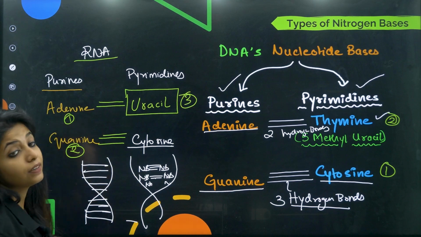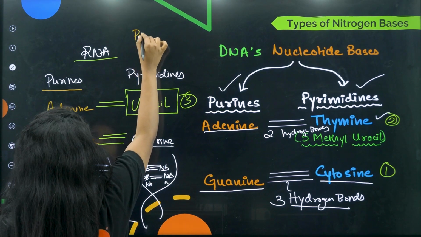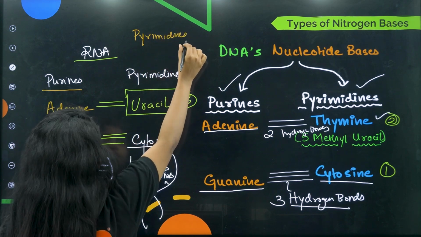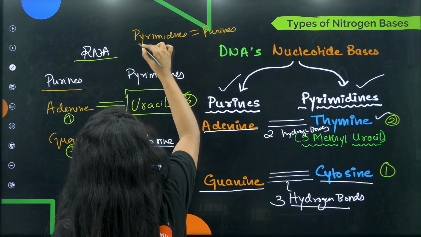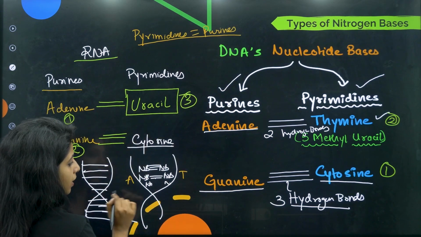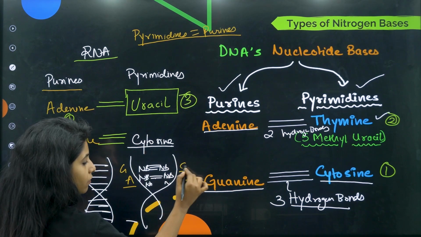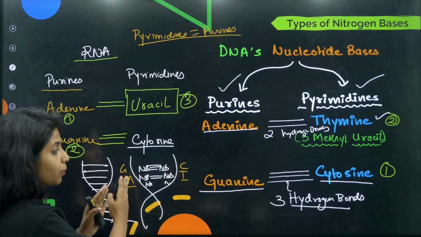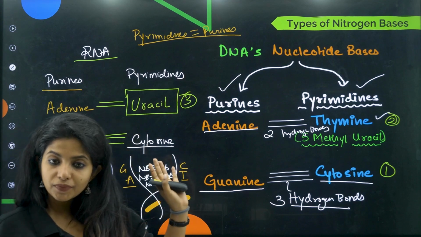In the case of DNA, the amount of pyrimidines is equal to the amount of purines. Didn't get it? Just imagine, if A is there, T is there. A is purine, T is pyrimidine. If G is there, C will be there. G is purine, C is pyrimidine. So for every purine there will be a pyrimidine, so the purine and pyrimidine numbers will be the same. Agree?